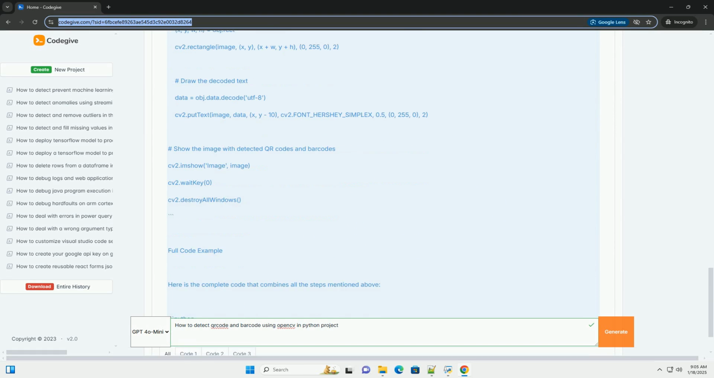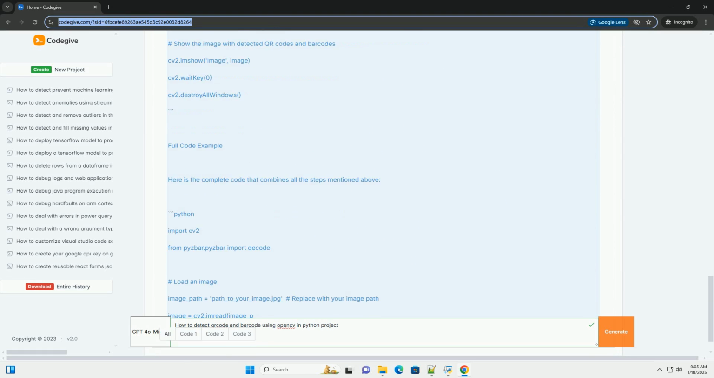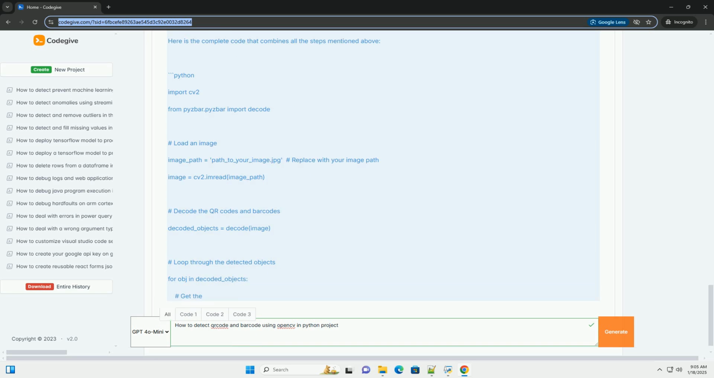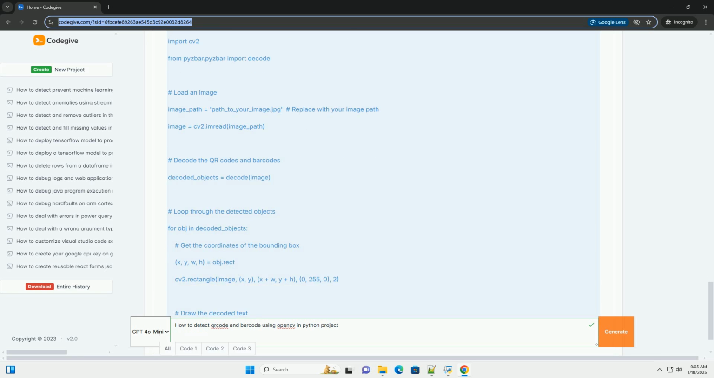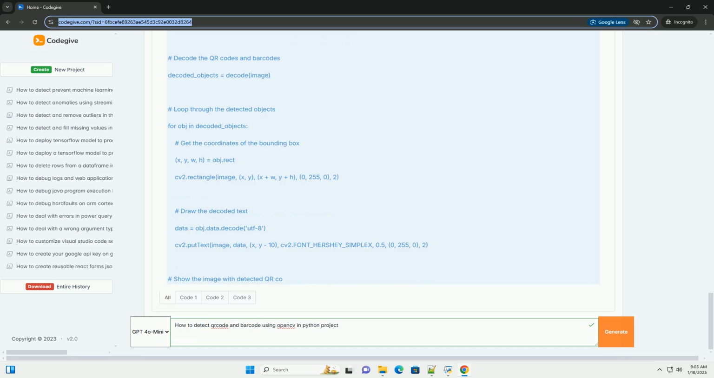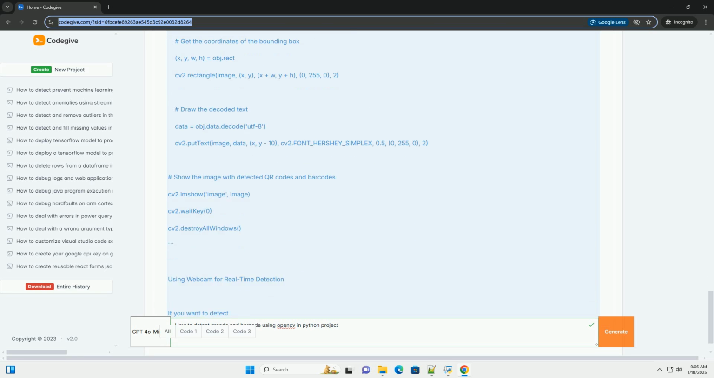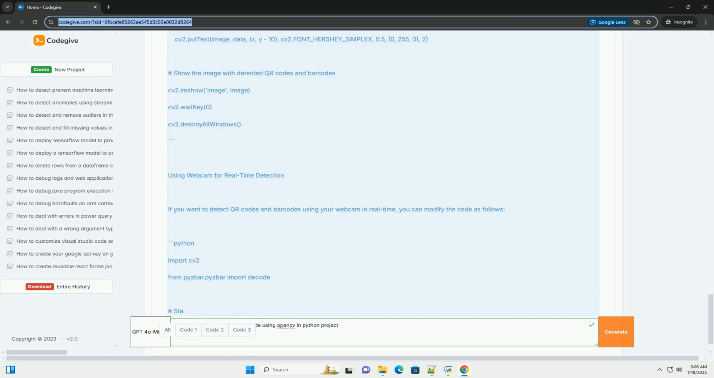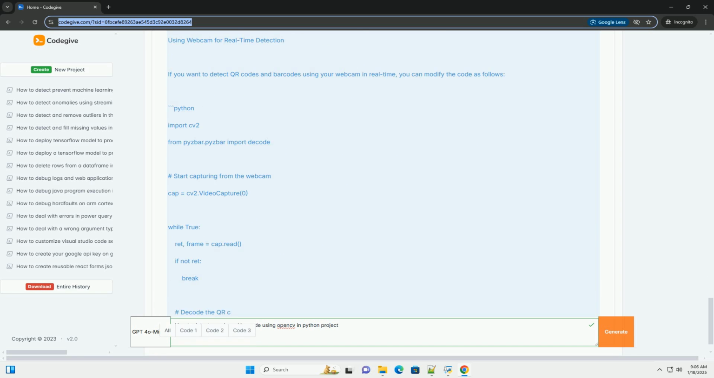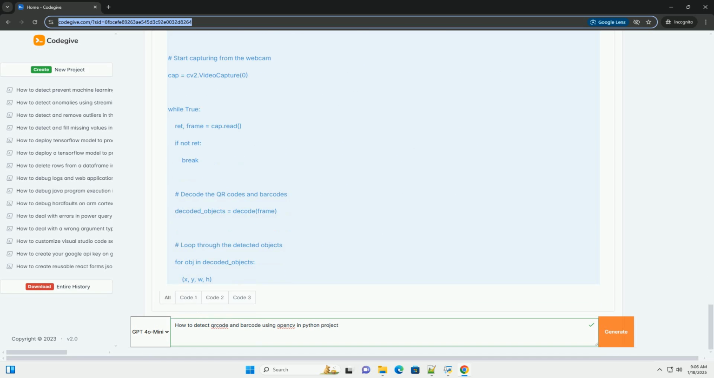Prerequisites. Make sure you have the following libraries installed in your Python environment: 1. OpenCV, 2. pyzbar. You can install them using pip. Step 1. Import required libraries. Start by importing the required libraries.